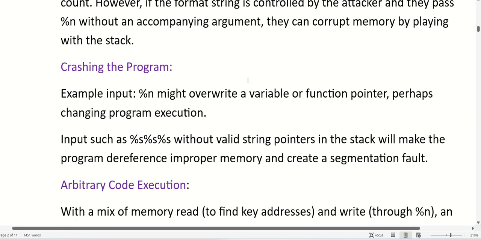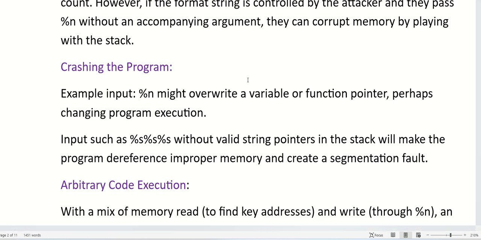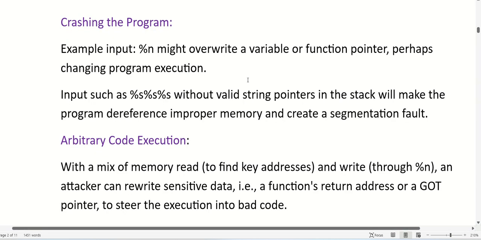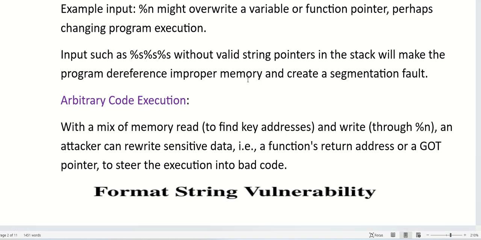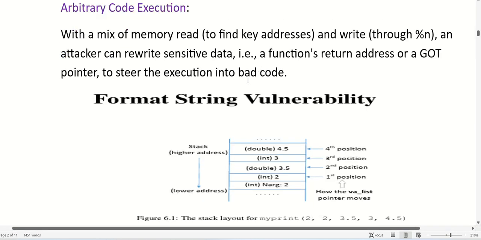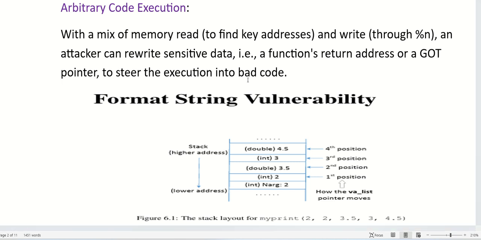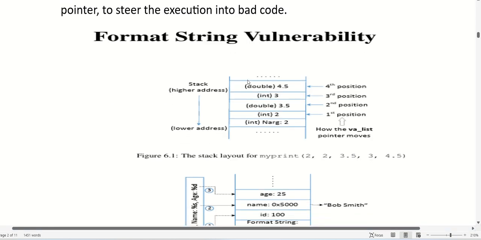Now let's see how crashing the program takes place. For example, %n might overwrite a variable or a function pointer, perhaps changing program execution. Inputs such as %s without a valid string pointer will make the program dereference improper memory, or lead to code execution. With a mix of memory read and write, an attacker can rewrite sensitive data. That means it can be a function return address or a GOT pointer, etc.